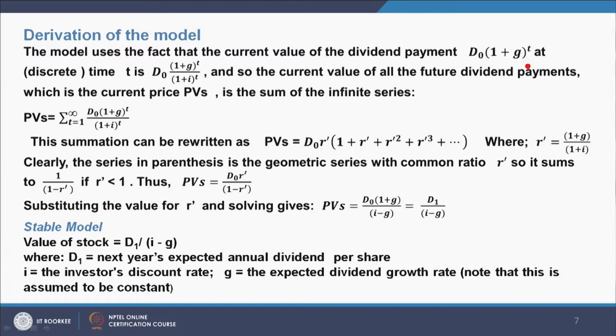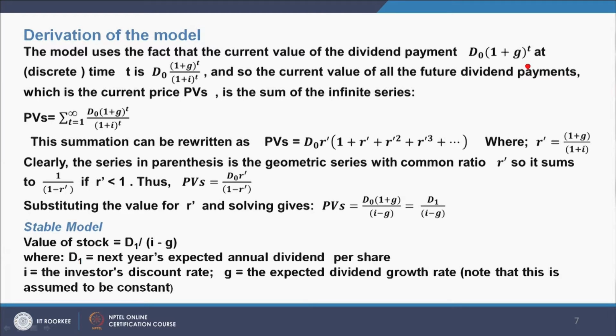This summation can be written as PV = D0 × R' (1 + R' + R'^2 + R'^3 and so on), where R' is equal to (1 + g) divided by (1 + i). Clearly, the series in parentheses is a geometric series with common ratio R'.